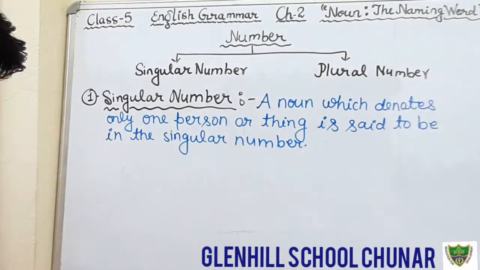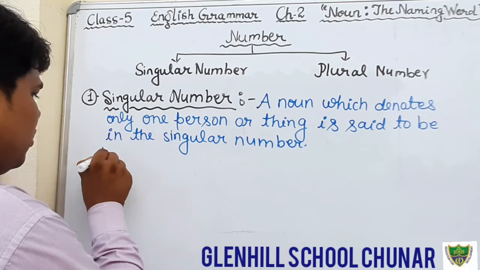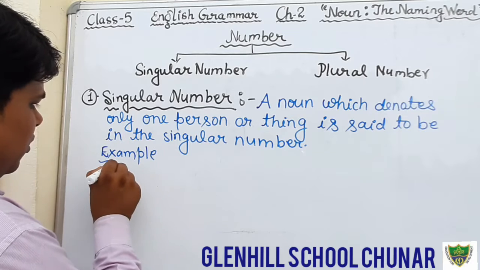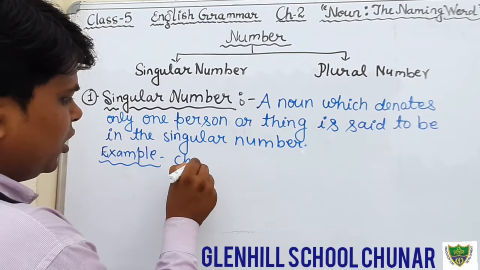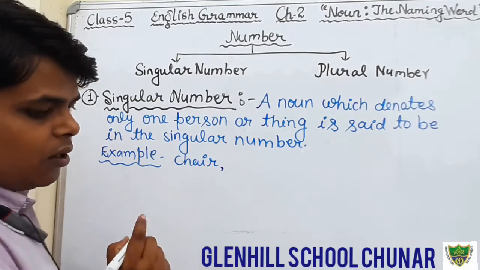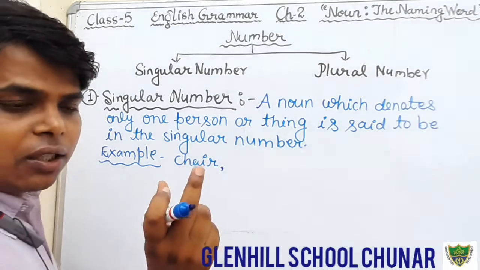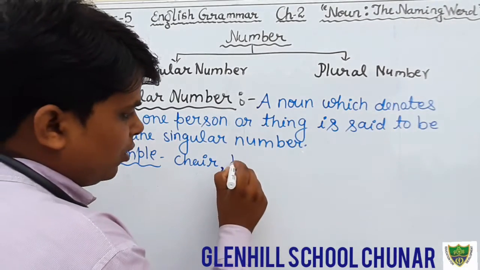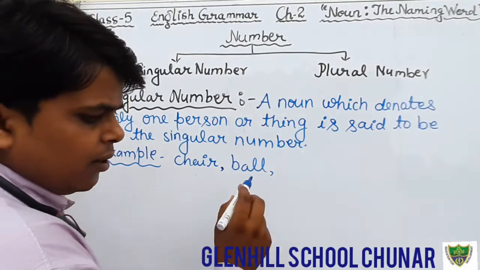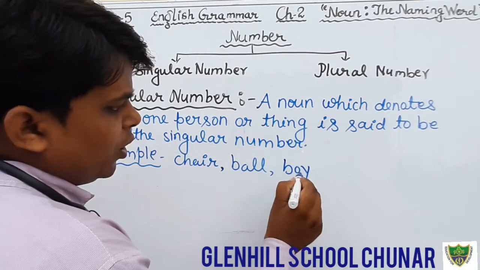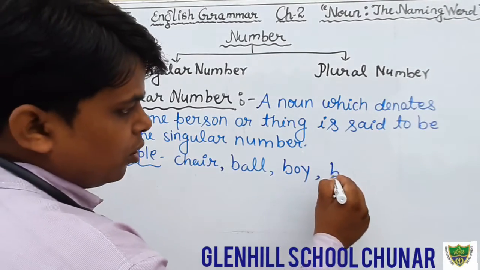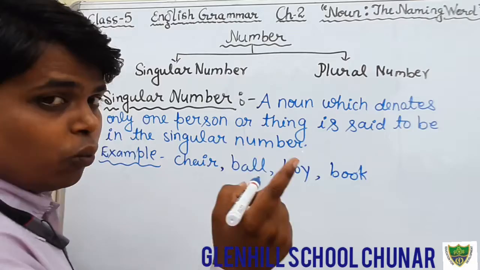For example, chair, that is singular. It denotes only one chair. Ball, it denotes only one ball. And the word boy denotes only one boy. And book, it denotes only one book.